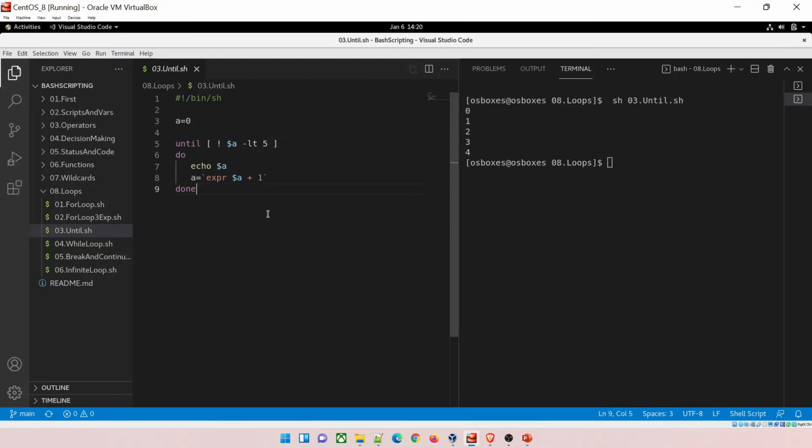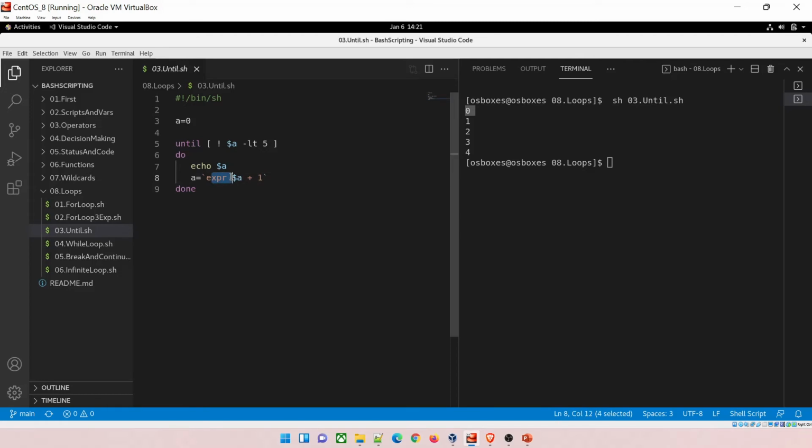What we have done over here is that my condition has to be true in order to come out. So if a equals 0, so $a, which means 0, is less than 5. Yes, it's less than 5. So my condition is true, but you are seeing an exclamation mark, a negation, or a not, whatever you call it. It makes it false. So this is false, so it will keep on executing, and then it will echo a, which is 0.